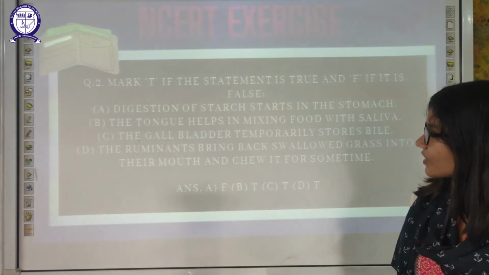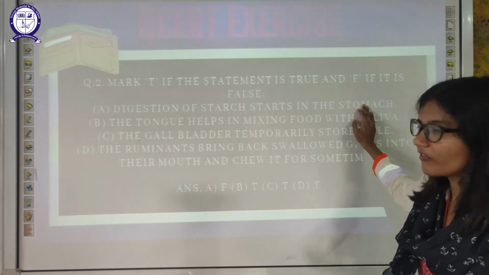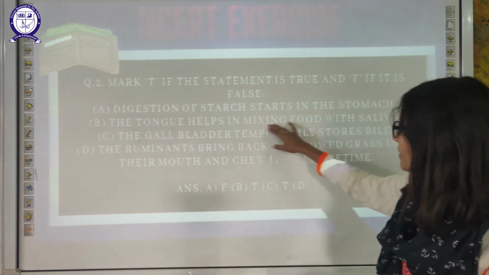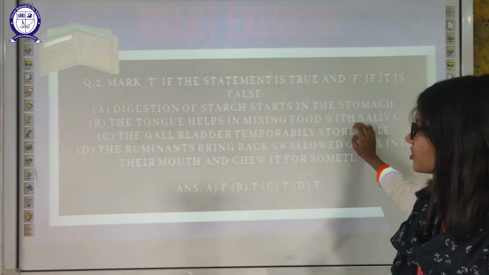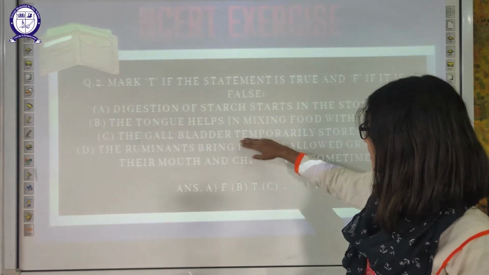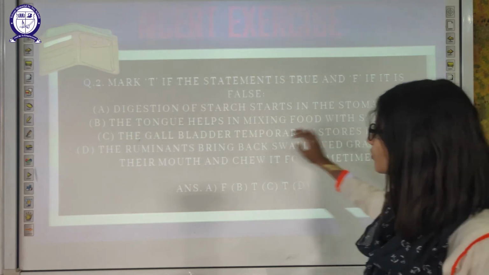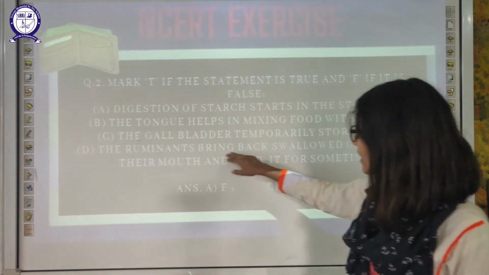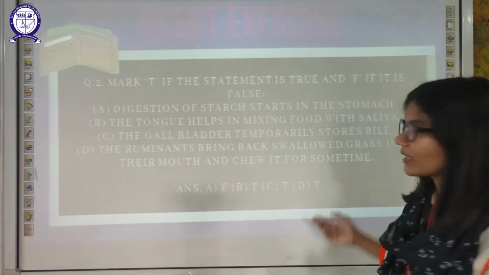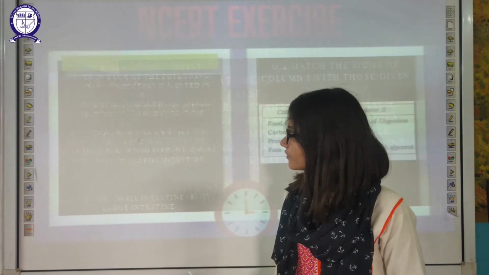Next is true and false. The very first is, digestion of starch starts in the stomach, which is false. It starts in the mouth. The tongue helps in mixing food with saliva, which is true. The gallbladder temporarily stores the bile, which is true. The ruminant brings back the swallowed grass into their mouth and chews it for some time, which is true, known as cutting.